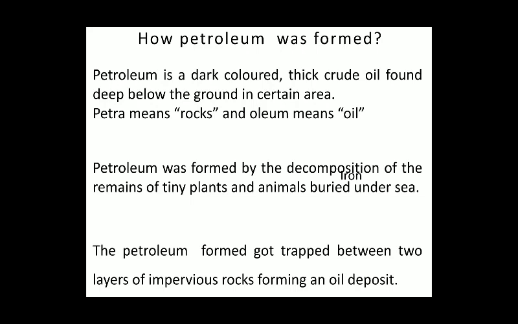Petroleum was formed by decomposition of the remains of tiny plants and animals buried under the sea. They decompose, they decay, and petroleum is formed. The petroleum gets trapped between different rocks, like impervious rocks, and is converted into oil deposits.